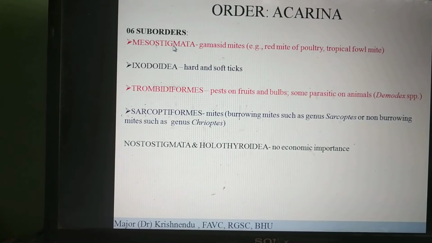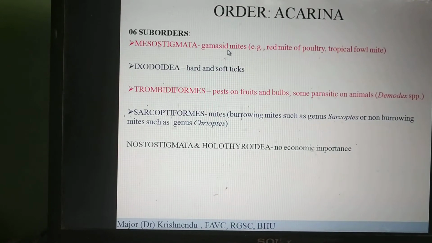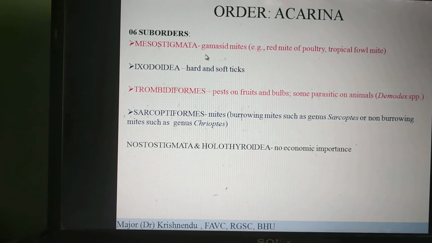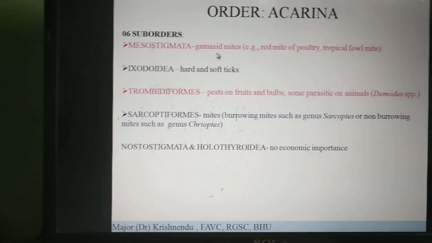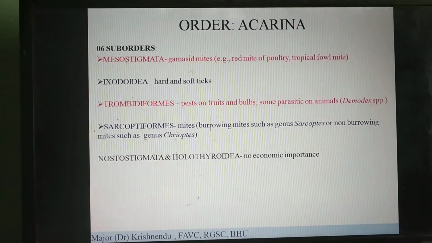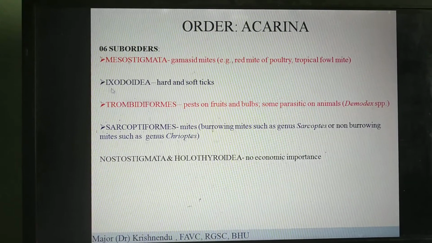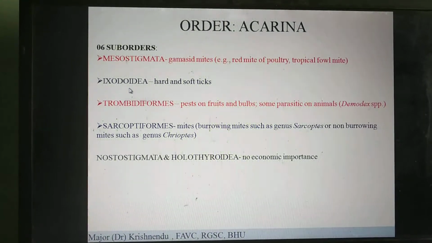Now, they have got thick stigmal plates. This includes the gamasid mites, examples being the red mite of poultry and the tropical fowl mite. Okay, then comes Ixodoidea, the suborder Ixodoidea.